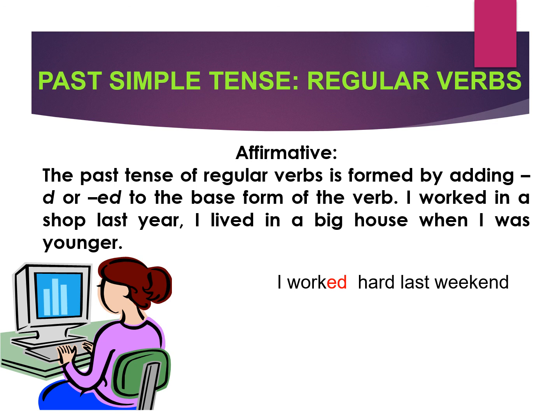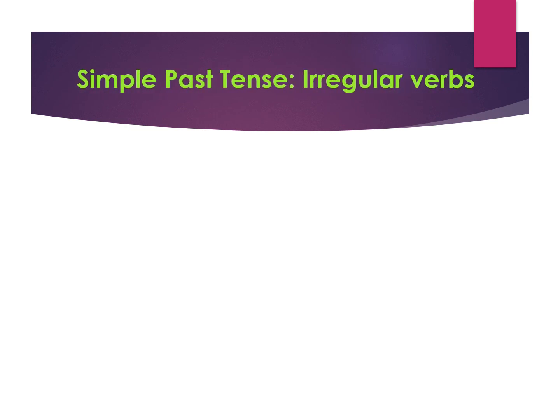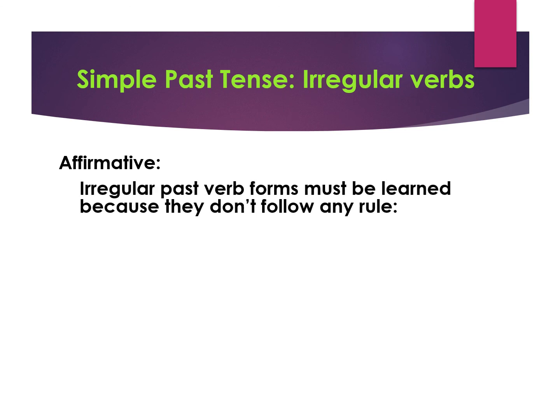Talking and expressing yourself about the past is simple. You only have to follow the rule of adding d or ed to the main verb for regular verbs. But we also have what we call irregular verbs. Now with these ones we have to be a little bit more careful because they don't really follow any rules. Okay, we are not going to add ed or d to the end of these verbs. What we have to do is memorize them.